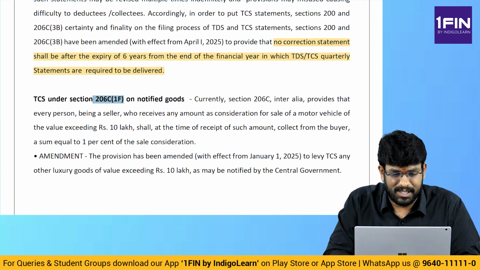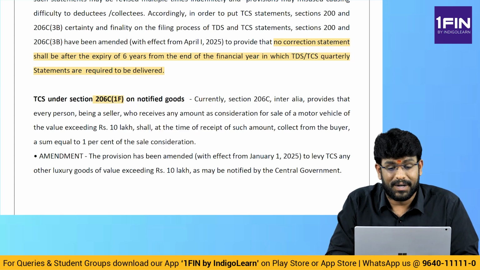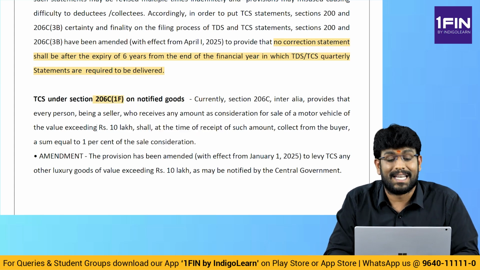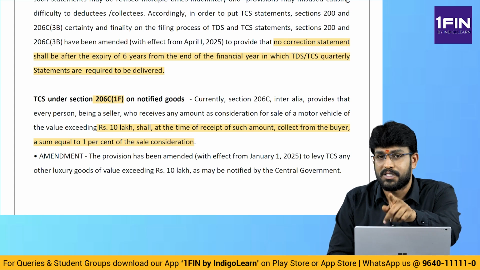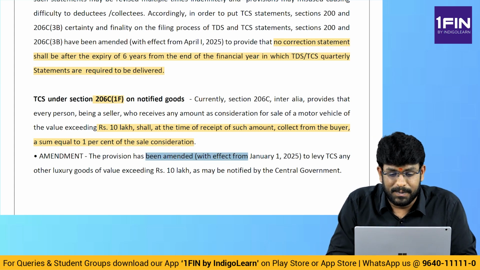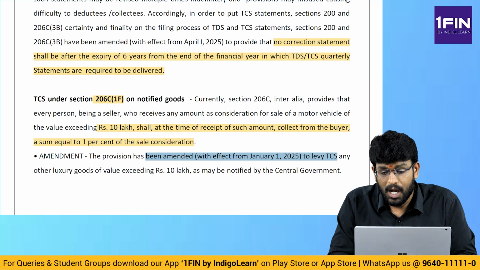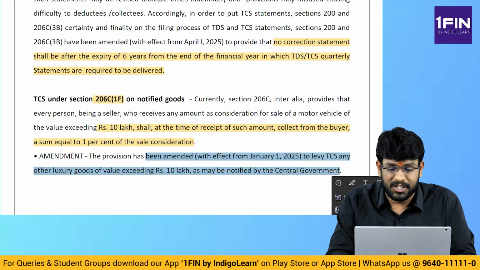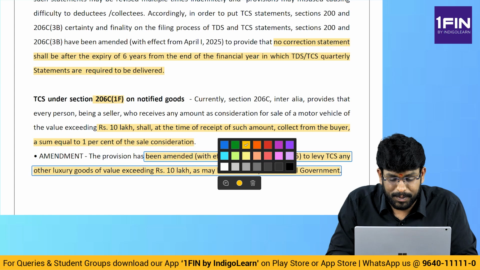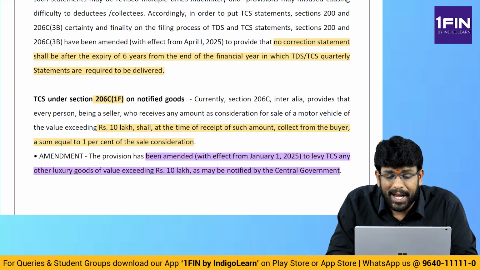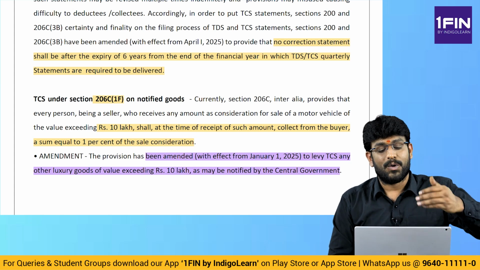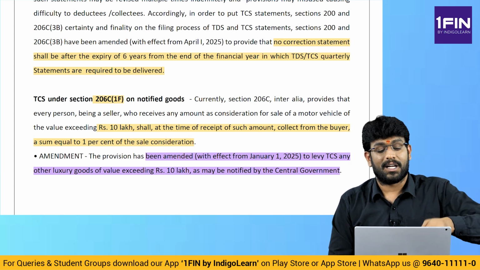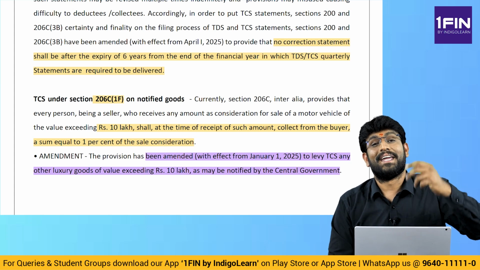TCS under section 206C(1F), my dear friends, whenever there is a sale of motor vehicle for more than 10 lakh rupees, there is 1% TCS collected by the seller. Already we know that, no, my dear friends? A small amendment, more for knowledge. The above provision has been amended with effect from Jan 1st, 2025 to levy TCS on any other luxury goods exceeding 10 lakh rupees as may be notified by the government. So far, nothing is notified. If something is notified where the sale value is more than 10 lakh rupees, then the seller will collect 1% as TCS from the buyer.